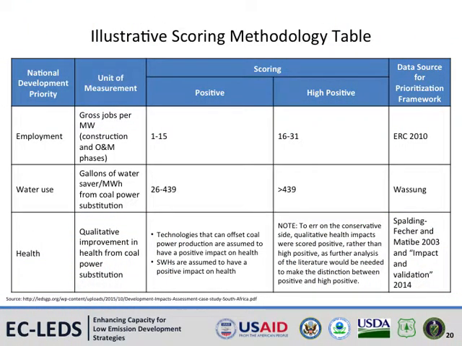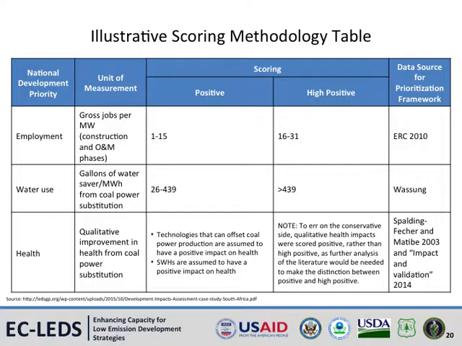As a critical underlying element of the DIA framework, this slide presents an illustrative scoring methodology table. Scoring methodologies can be developed by technical teams in-country and provide the foundation for prioritization of activities. Scoring tables should also integrate a column for citation of sources relating to the impact scores included in the DIA framework. It is critical to include clear citations and information to justify the scores that will inform prioritization of LEDS options.